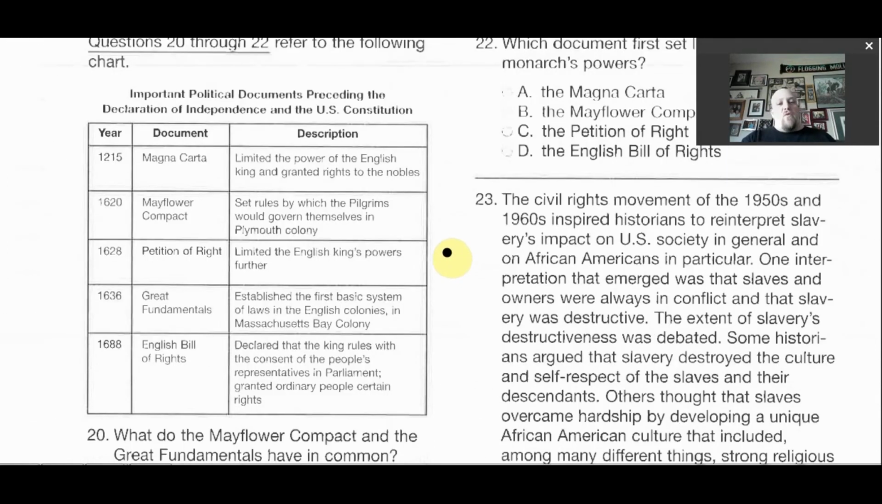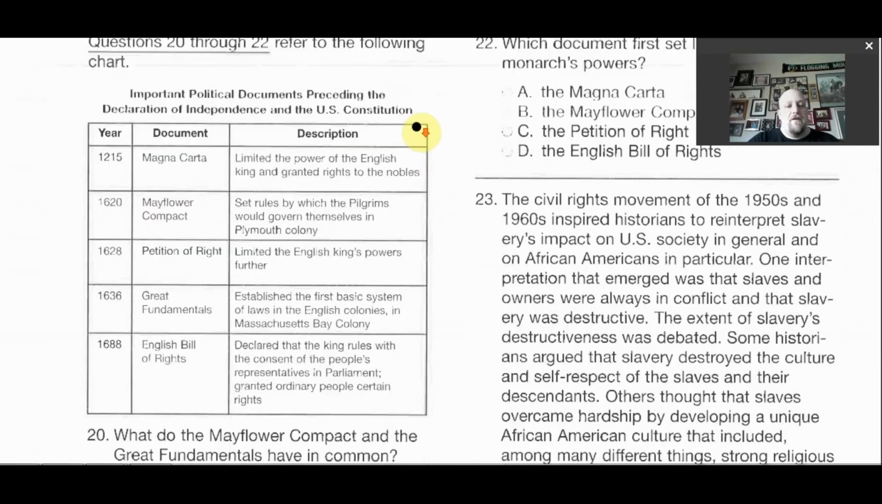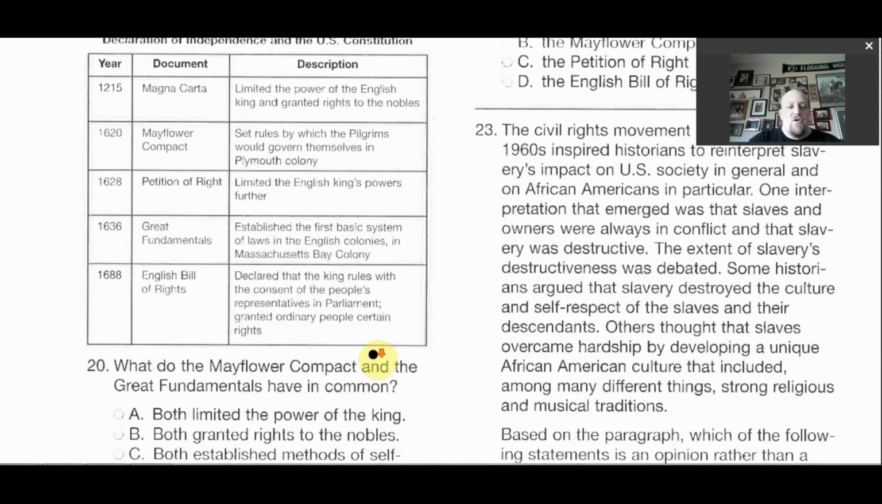So questions 20 through 22 refer to this chart. So important political documents preceding the Declaration of Independence and the U.S. Constitution. So these came before the Declaration of Independence and before the U.S. Constitution. So what do the Mayflower Compact and the Great Fundamentals have in common? So it's important to note that it's in common, because they are asking what they have that is the same.